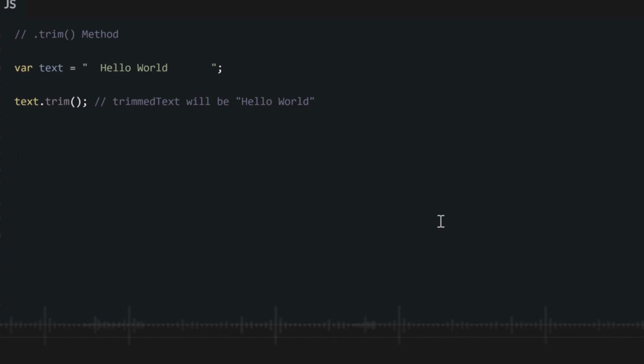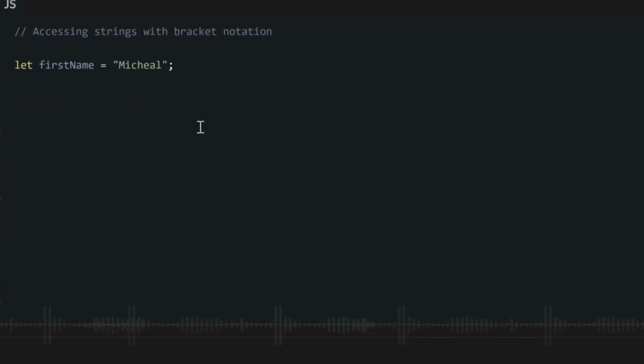Now, one of the other things we can do with strings in JavaScript is that we can access specific characters from that string. That is, we can access any alphabet or character we want inside that string. Now, how do we do it? We first write the name of the variable we used to save our string. Then we open square brackets and close them. Then inside we write the number of the position corresponding to the character we need.